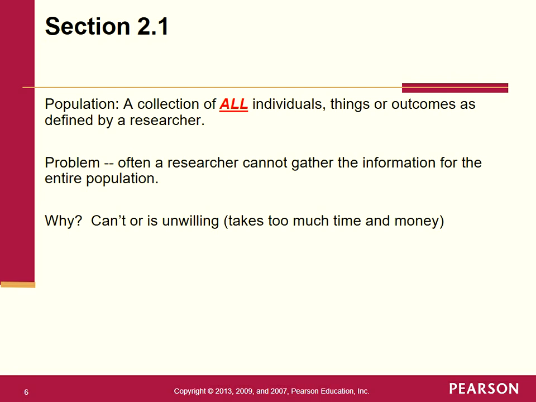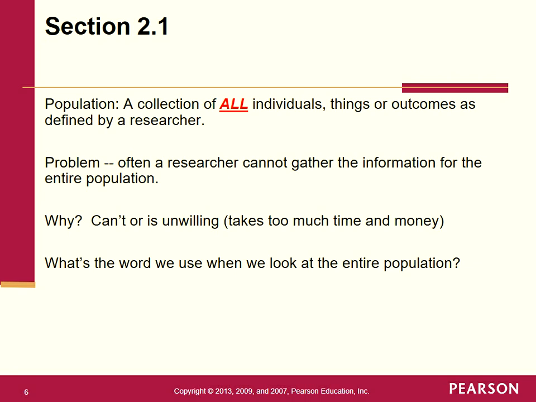if you're researching colon cancer, are you going to find out everybody in Africa and everybody in Australia and everybody in Europe and so on that has colon cancer? No. That's impractical. And by the time you did that, you've wasted a lot of time, a lot of effort, a lot of money, and the population has probably shifted at that point. What I mean by that is, what's going to happen during that time? Some people are going to die. Some people are going to get colon cancer and so on. So it's shifting. It's very impractical as a researcher to try to get the entire population.